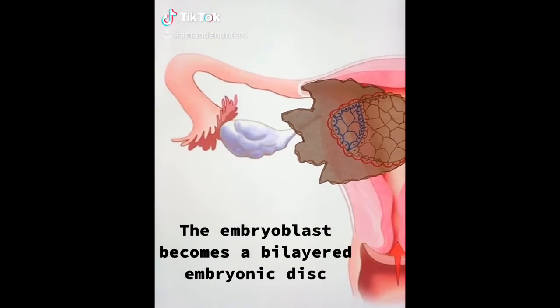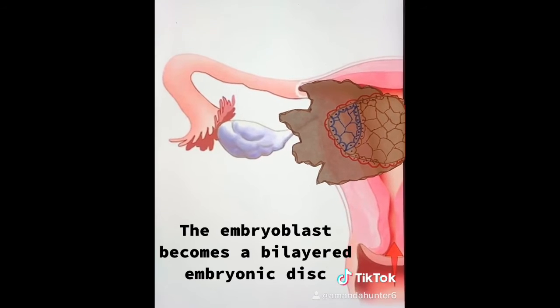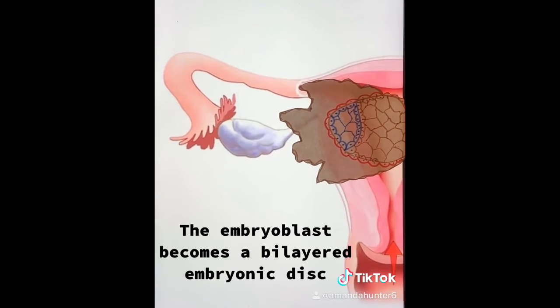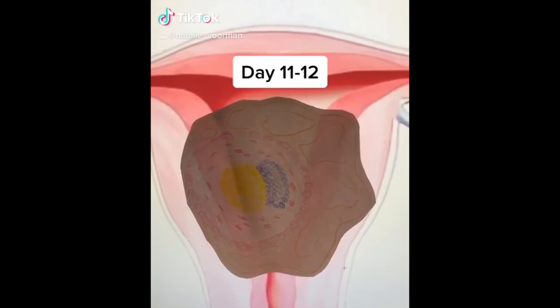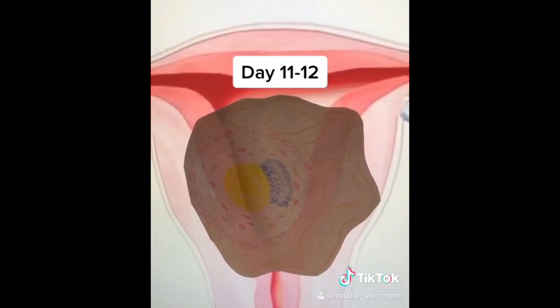The embryonic disc will form the embryo and extraembryonic membranes as the development continues. At day 11 and 12, implantation is complete and the yolk sac and embryo form.